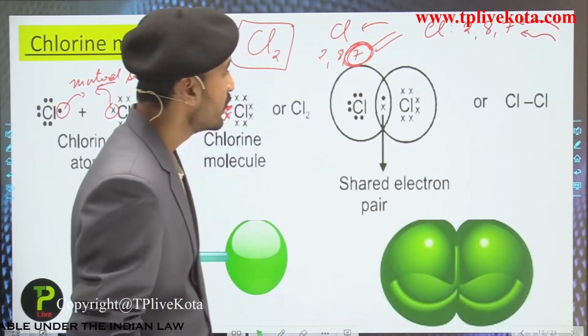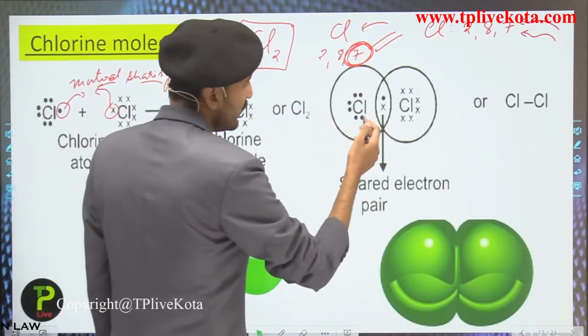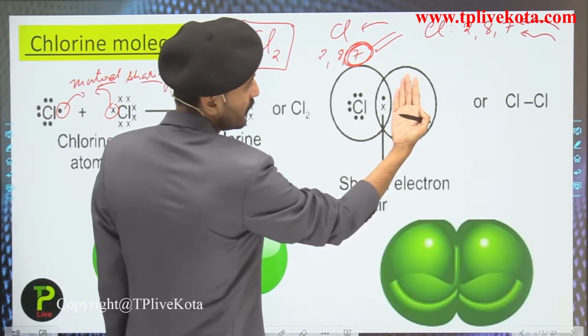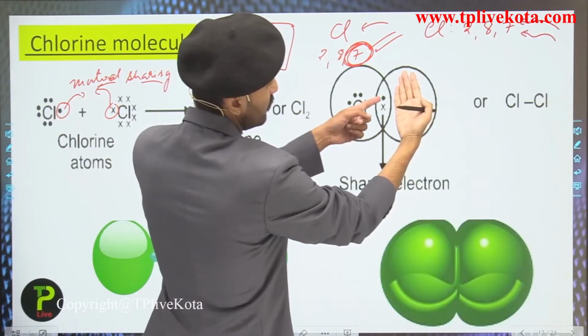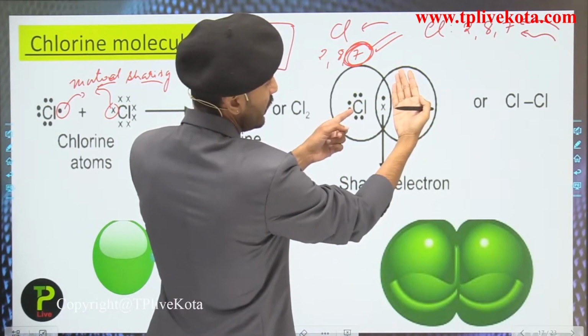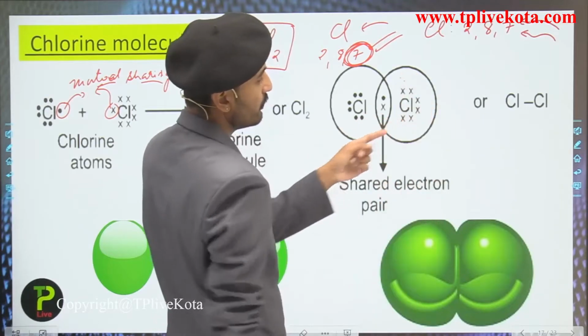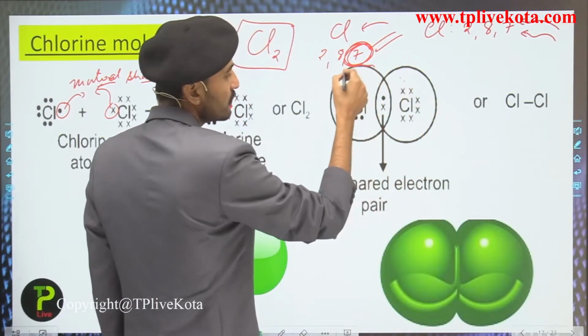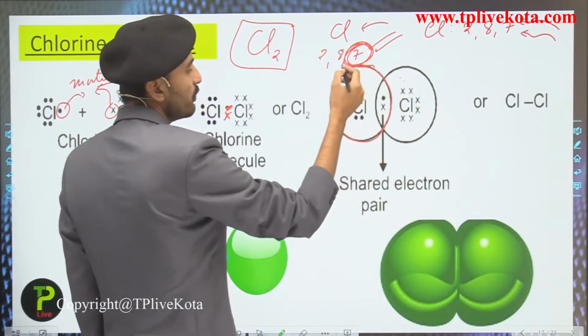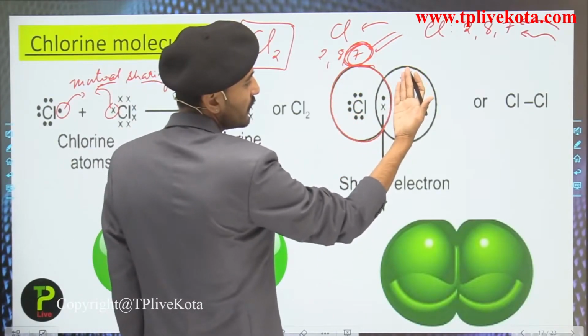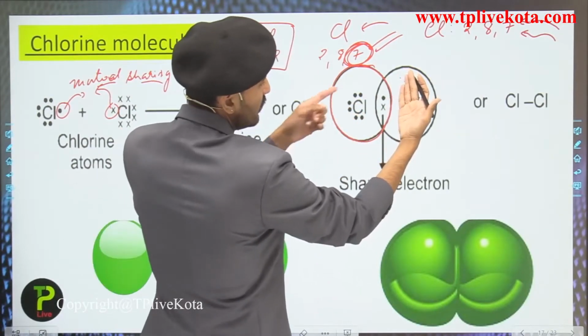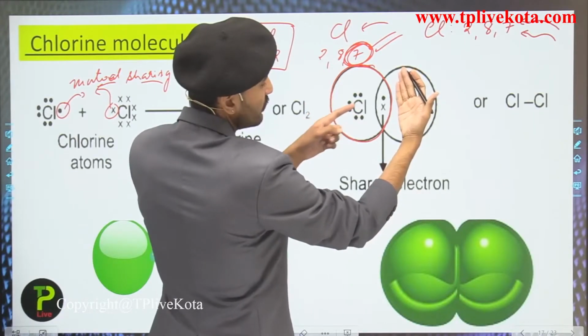So you can write it in this manner: this was the electron for this chlorine atom and this was the electron for this chlorine atom. When you make the circle for all the electrons present around this chlorine atom and count the number of electrons, you can see that there are 1, 2, 3, 4, 5, 6, 7 and 8.